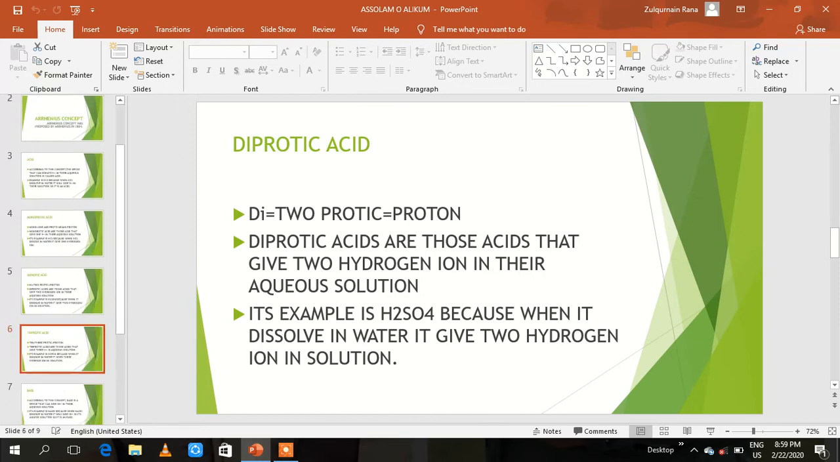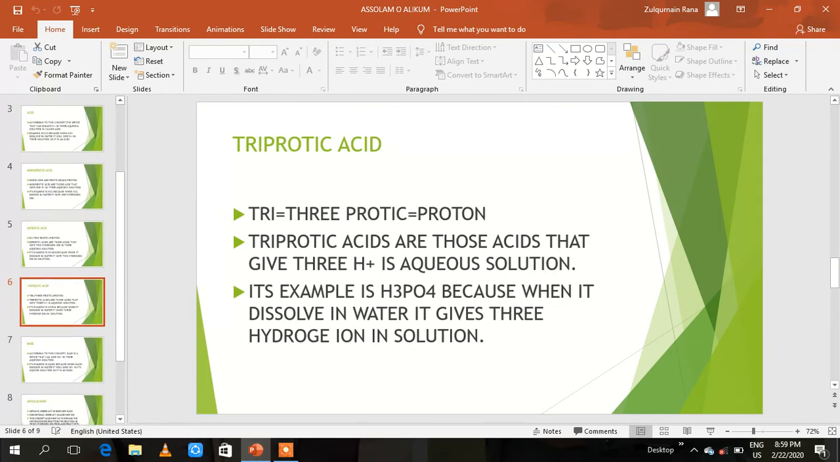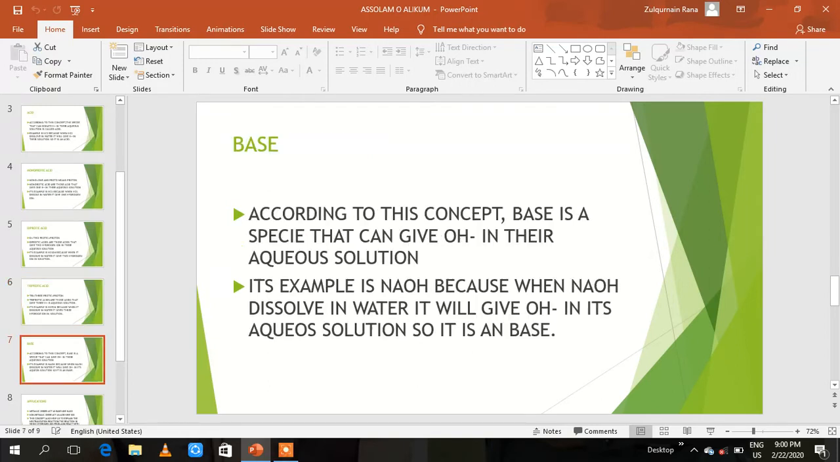And number three is triprotic acid. Tri means three, proto means proton. Triprotic acids are those protic acids that can give three hydrogen ions in their aqueous solution. Triprotic acid can also be explained in the term of polyprotic acid. Its example is H3PO4, which means phosphoric acid, because when it dissolves in water it gives three hydrogen ions in the solution. So it is a triprotic acid.